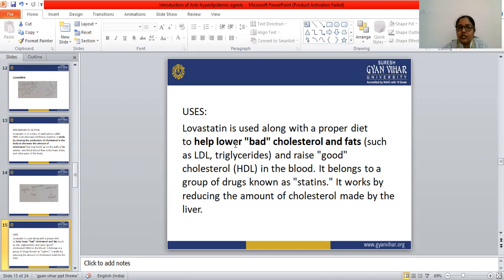So the net result of these things is a slight to moderate decrease in cholesterol synthesis, a significant increase in receptor-mediated LDL uptake, and an overall lowering of plasma LDL levels.